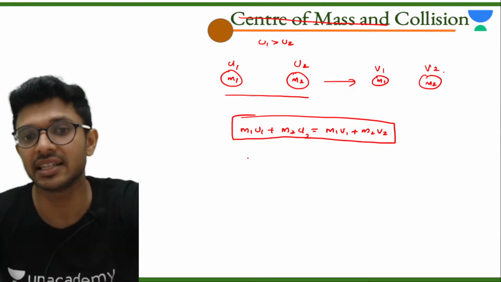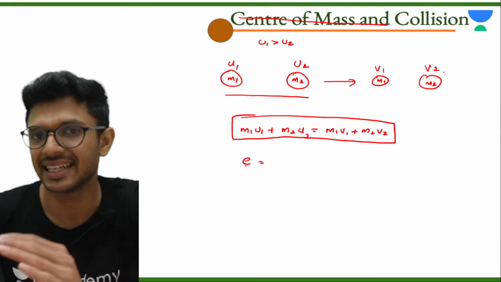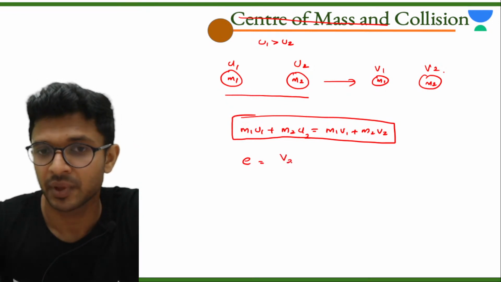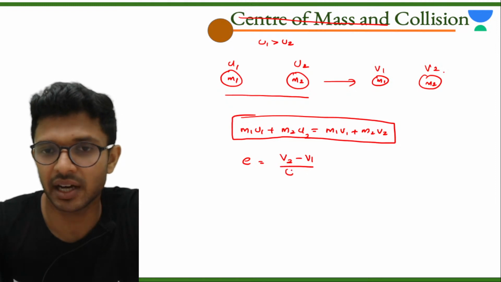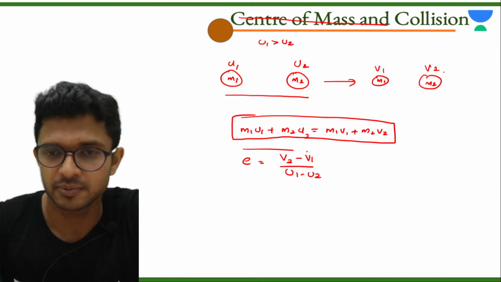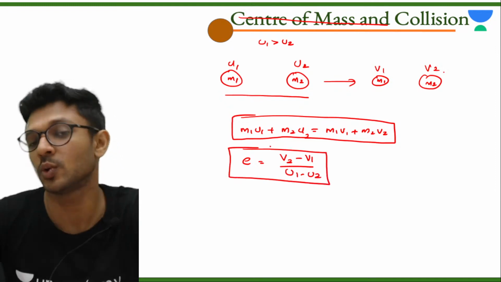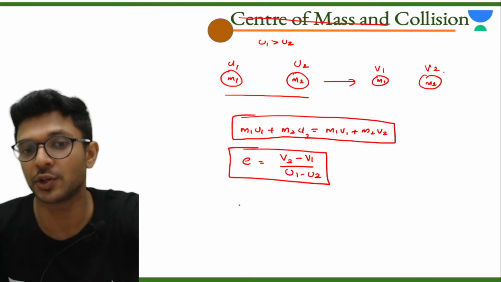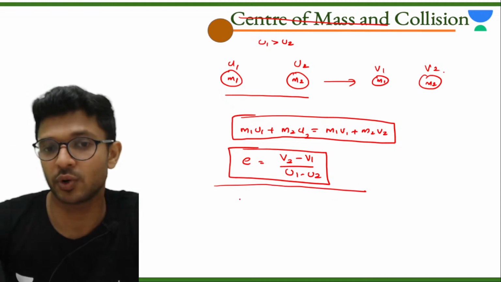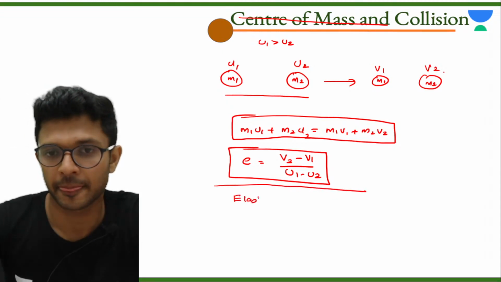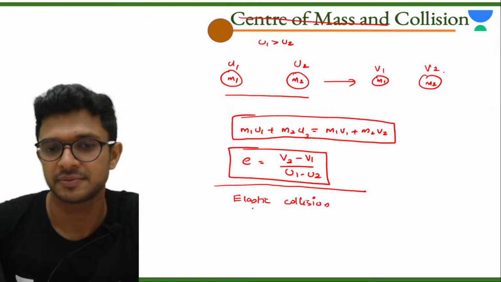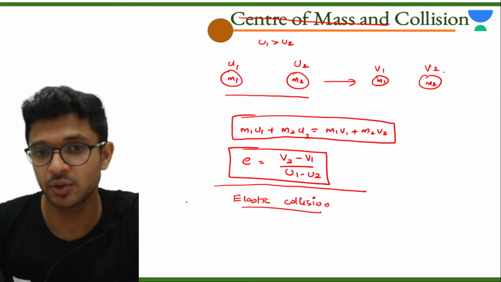The other formula that you should know is e, the coefficient of restitution. The formula is v2 minus v1 divided by u1 minus u2. These two are applicable to all kinds of collisions. Now we are going to look at different kinds of collision. First thing is elastic collision. What is elastic collision?